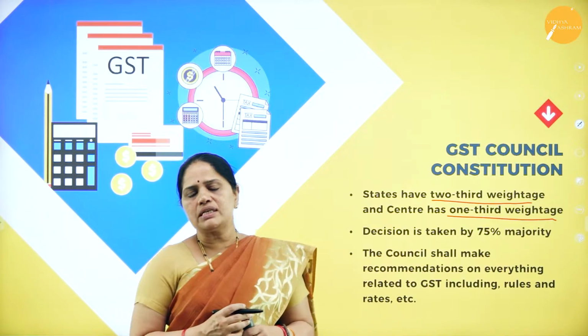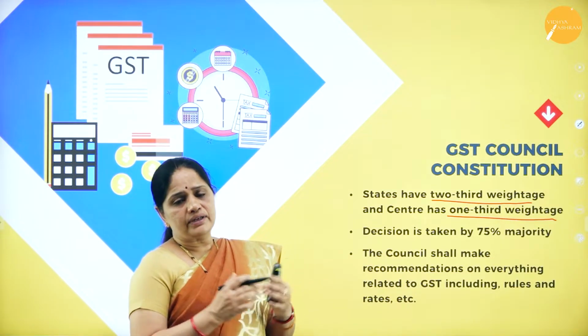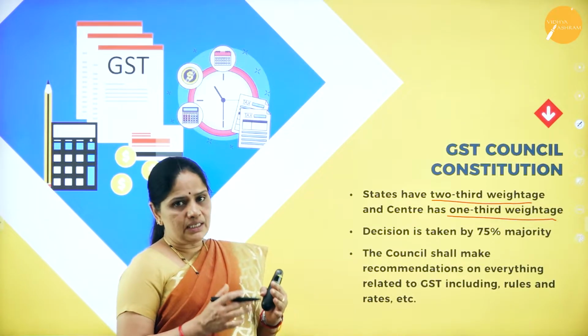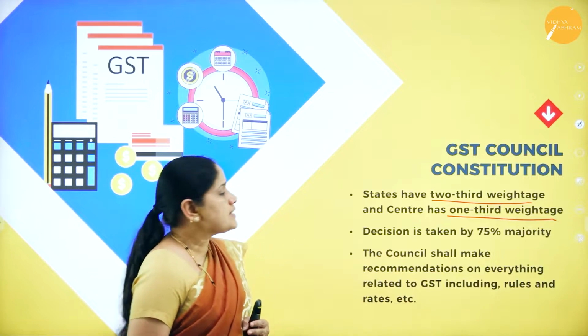Then the next one is that states have 2/3 weightage and the center has 1/3 weightage. So in the GST Council, the states constitute 2/3 of the council, whereas the center has 1/3 of its members.